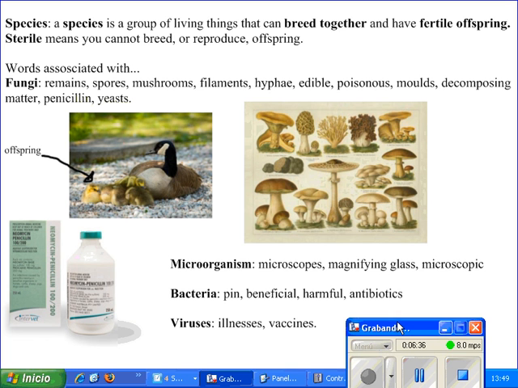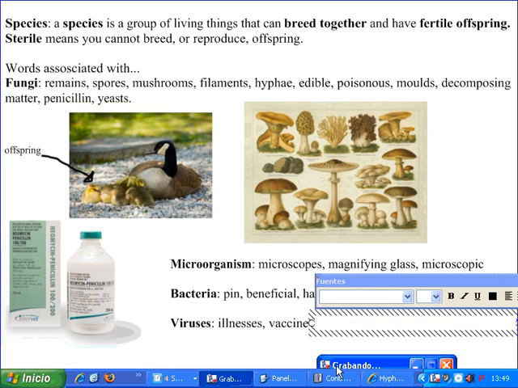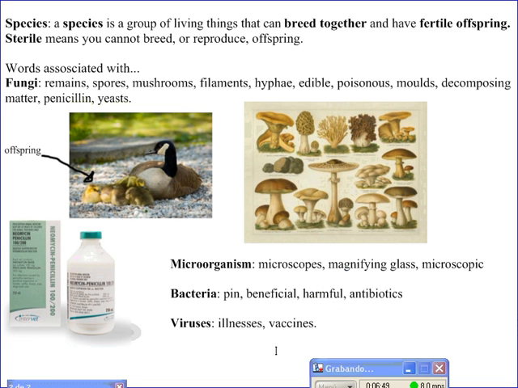Page 52, microorganisms. Microorganisms are living things that are very small. We cannot see them even with a magnifying glass. We can only observe them with special instruments that let us see very small things. These instruments are called microscopes. Microorganisms are microscopic and we cannot see them at first glance.